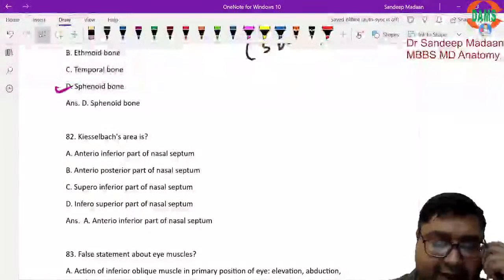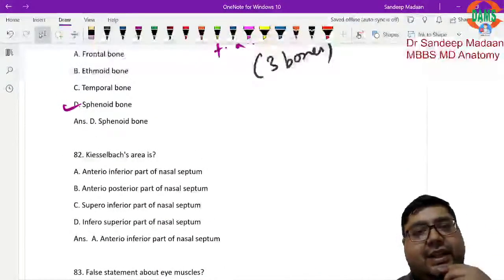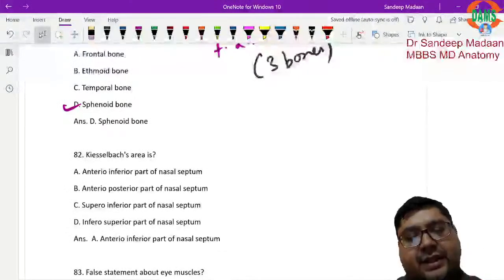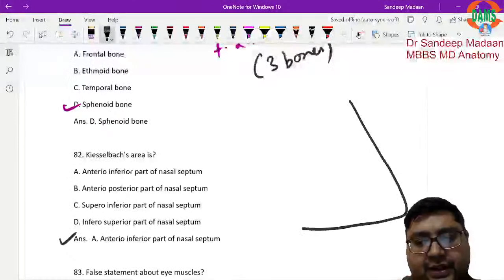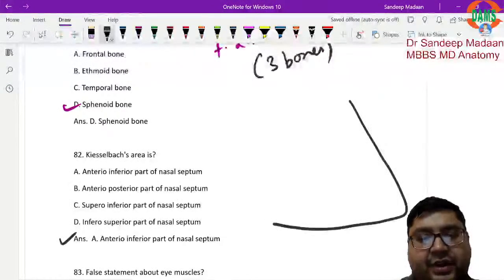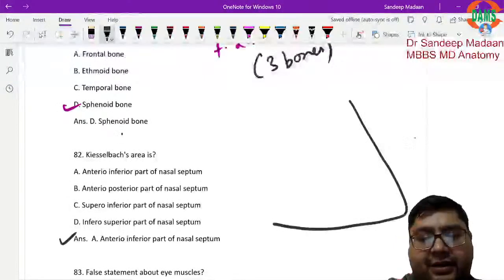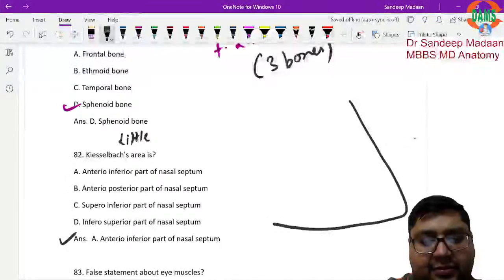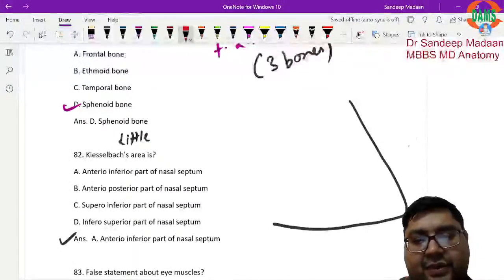Now Kiesselbach's area, what is Kiesselbach's area? It is seen in the nasal septum, the inferior part of the nasal septum. This is Little's area, where the plexus name is Kiesselbach's. Actually the area name should be Little's area. Better term for the area is Little's area, but the plexus name is Kiesselbach's plexus, formed between the arteries.